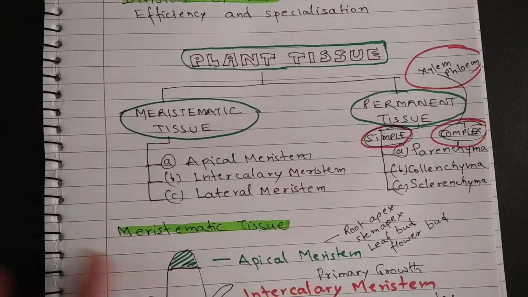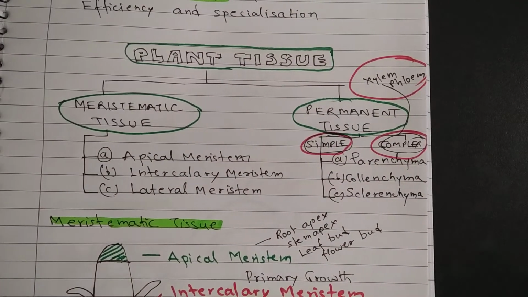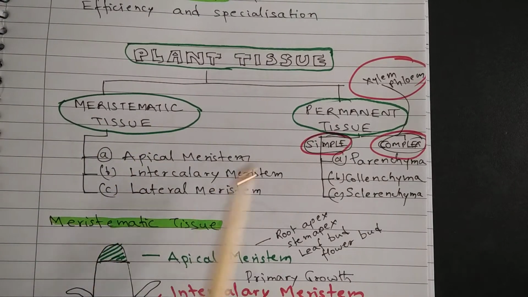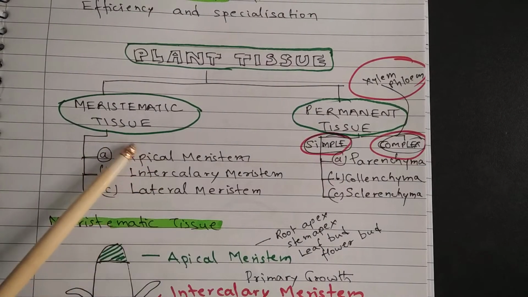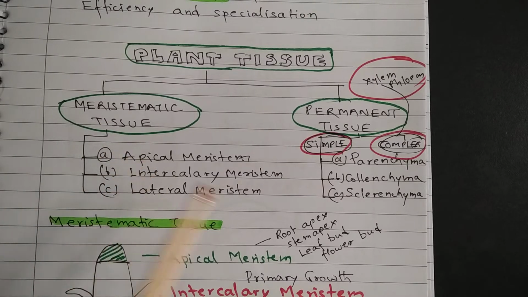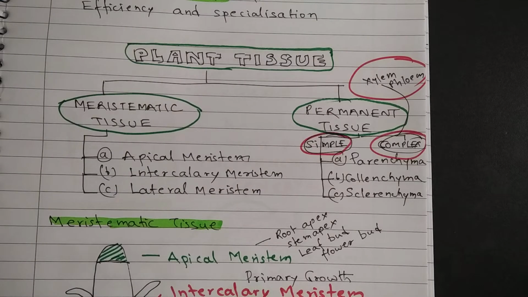So let us begin with plant tissues. Plant tissues are of two types. One is called meristematic tissue and another is called permanent tissue. The cells of meristematic tissues have the ability to undergo cell division repeatedly. But in case of permanent tissue, the cells lose their ability to divide. That is the key difference.